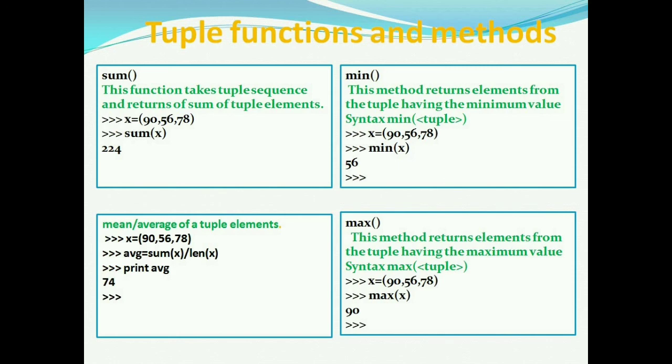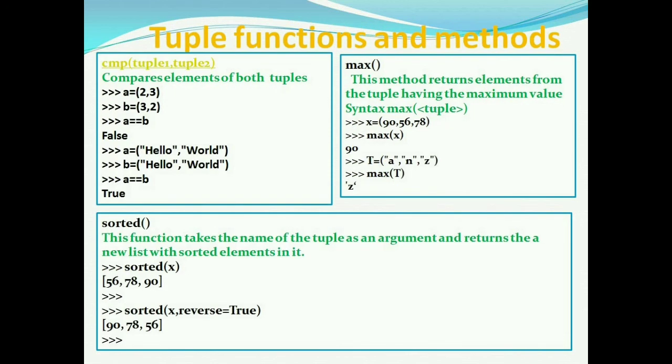To find the mean or average of tuple elements, we can use two functions, that is sum and len. Sum of elements divided by length of elements will give the average. The min function returns the element from the tuple having the minimum value. Syntax is min within brackets tuple. Here x is equal to (90, 56, 78) and min of x will give 56.